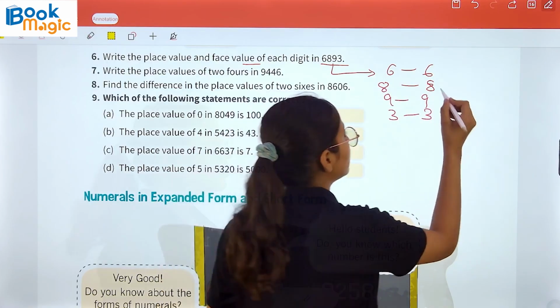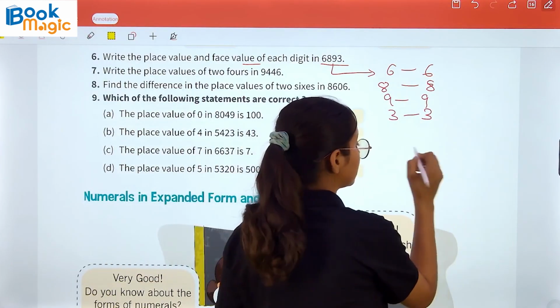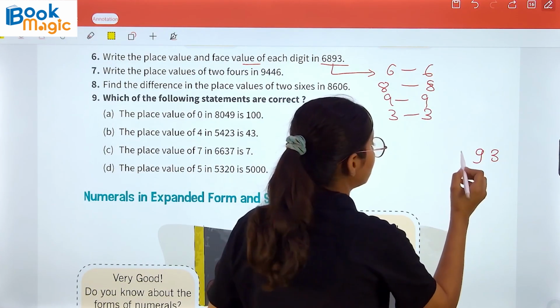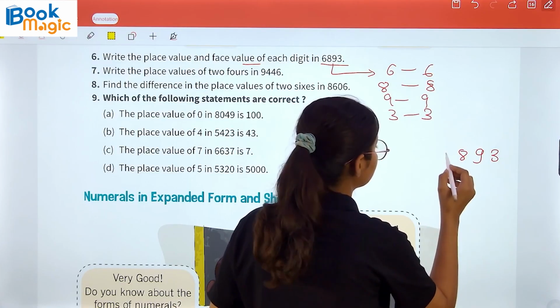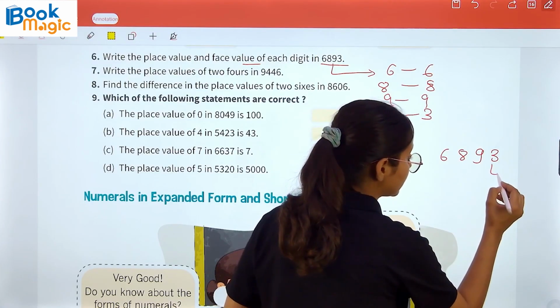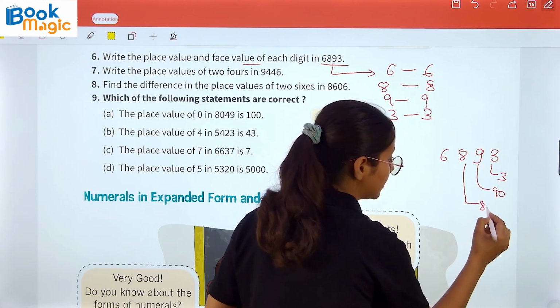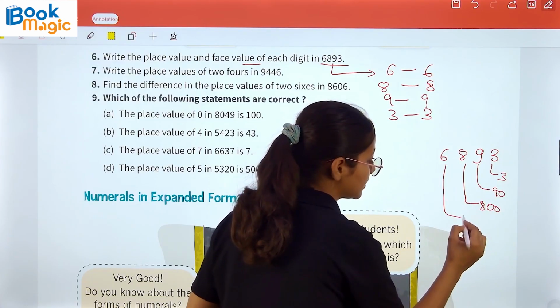And the place value: 3 is at the ones place, 9 is at the tens place, 8 is at the 100 place, and 6 is at the 1000 place. So we will write here 3, 90, 800 and 6000.